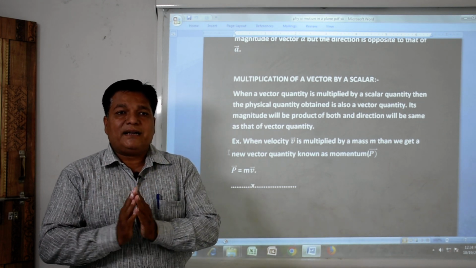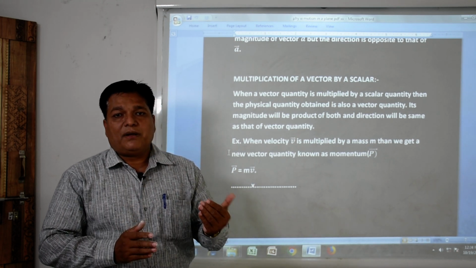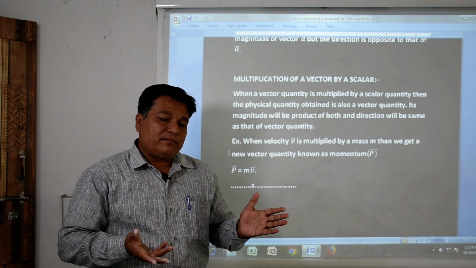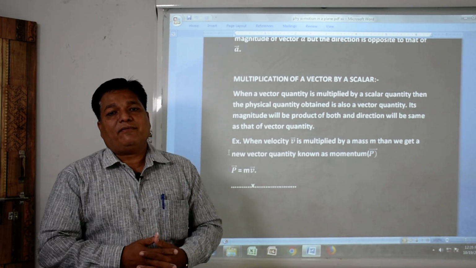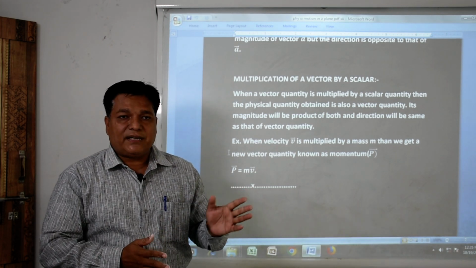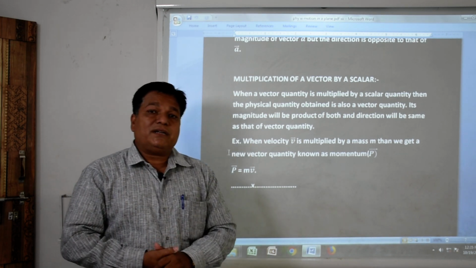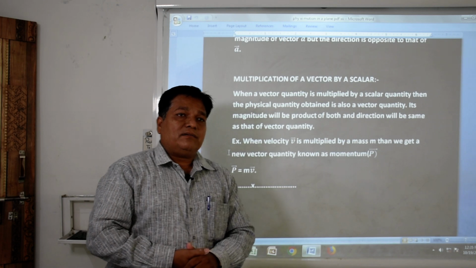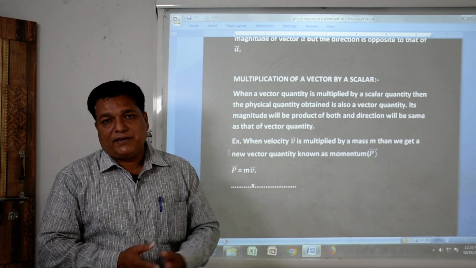It means the product gives us a vector quantity, momentum. What will be the direction of momentum? The direction of momentum is along the direction of the vector quantity, that is, along the direction of velocity. So this is about multiplication of a vector quantity by a real number or scalar quantity.